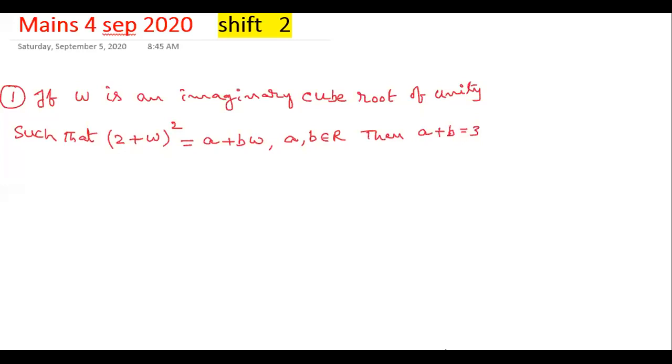Now see the first question. This is a complex number, De Moivre's related problem. If omega is an imaginary cube root of unity such that (2 + omega)^2 = a + b omega, a, b belong to R, then we need to find a + b. Now here (2 + omega)^2 expands to 4 + omega^2 + 4 omega, that is equal to a + b omega.